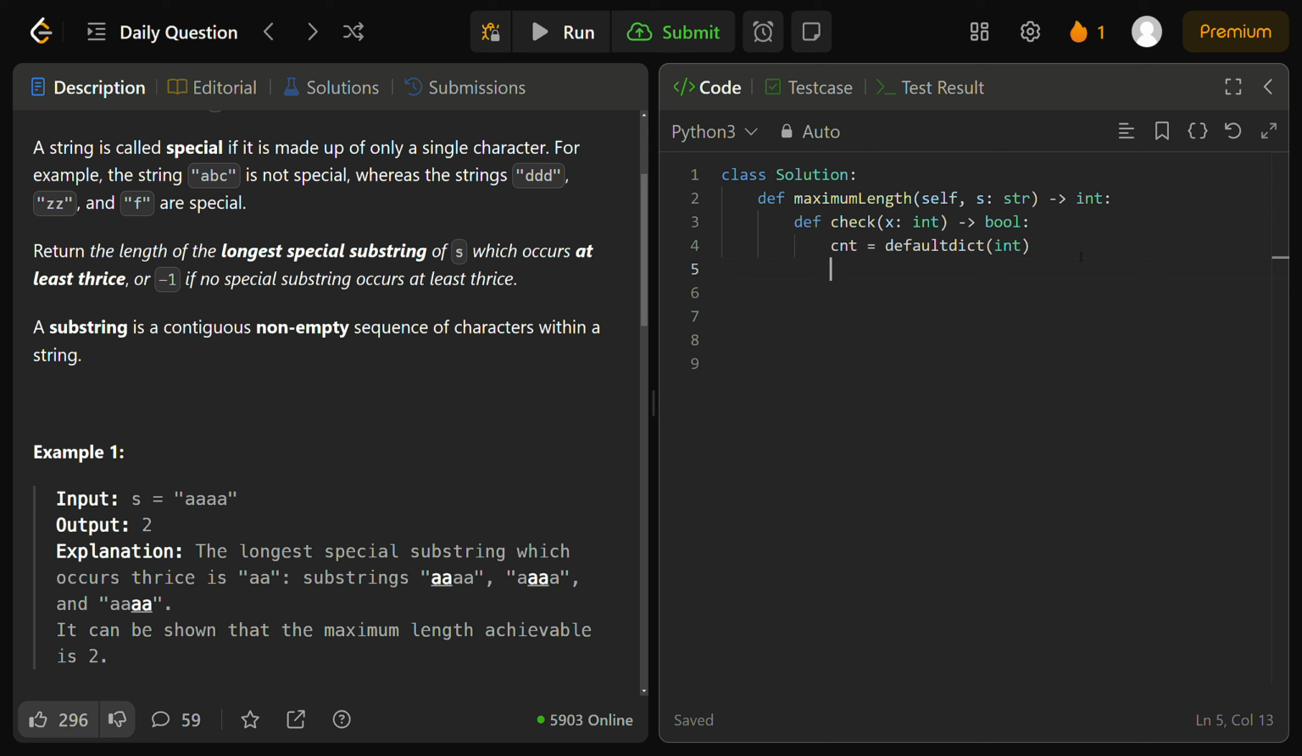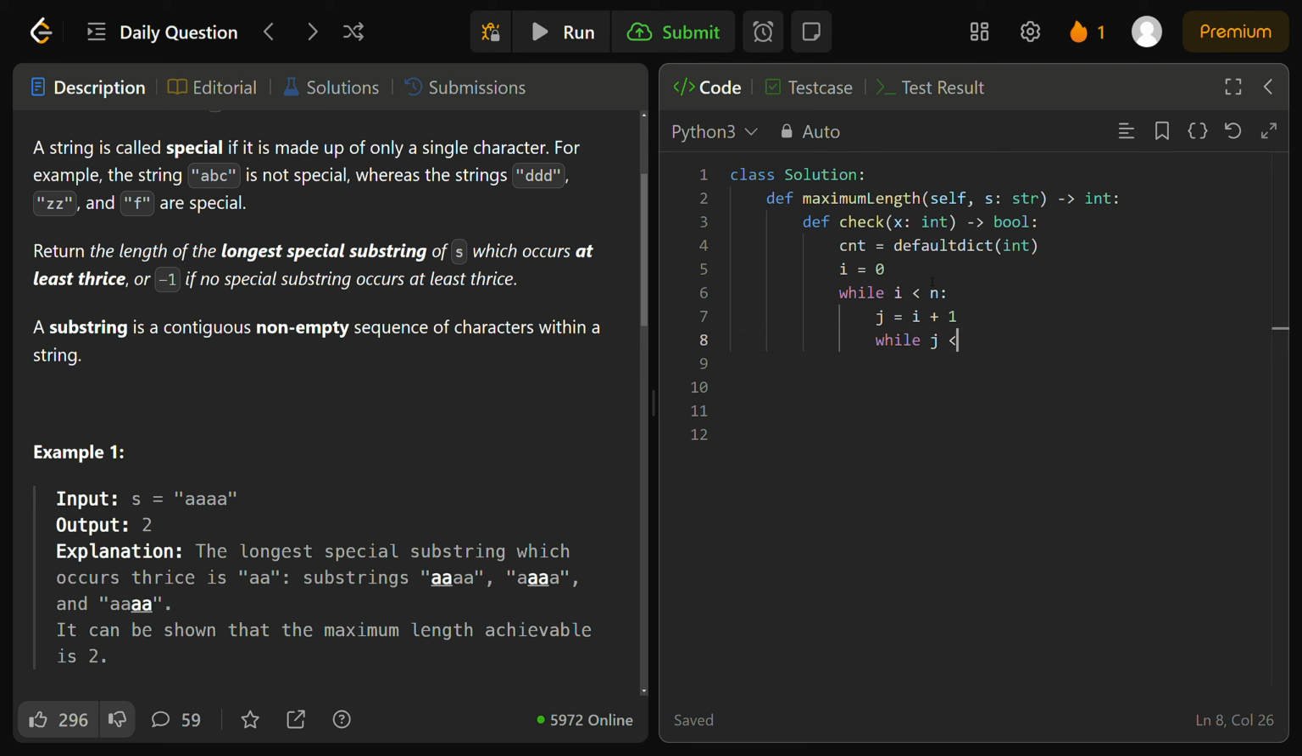Now let's initialize i, basically our index or our starting pointer, to help us iterate over our input string, or rather our parameter string s. Okay, so now while i is strictly less than n, we have to initialize j to be i plus 1, right? And while j is in bounds, so less than n, and s at index j is equal to s at index i, we can increment our j pointer by 1.